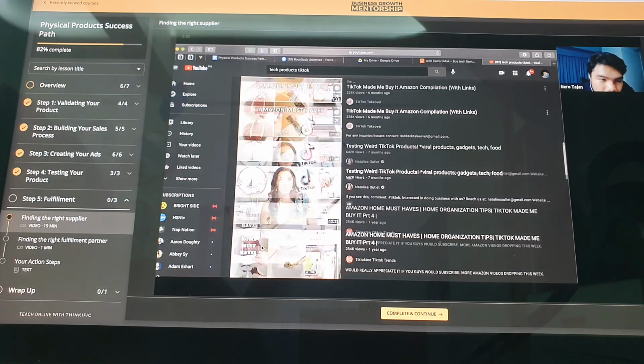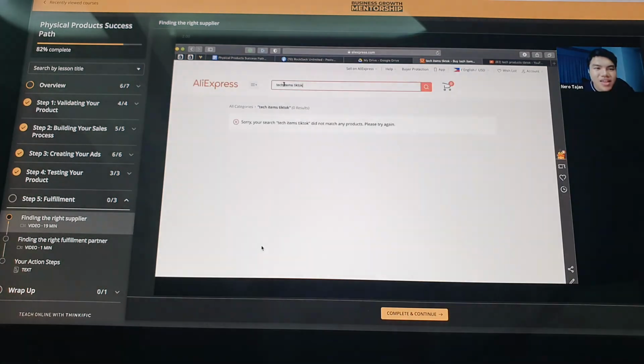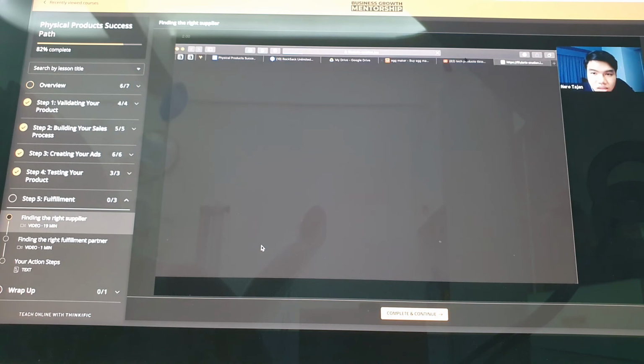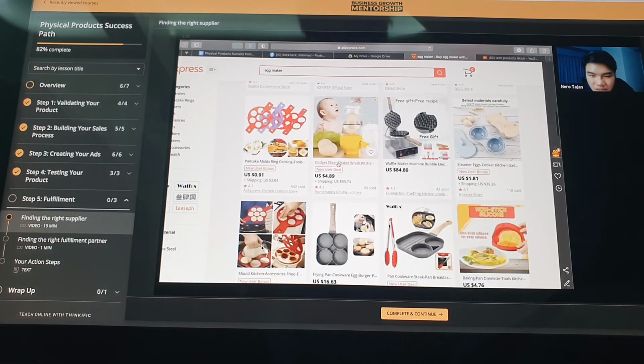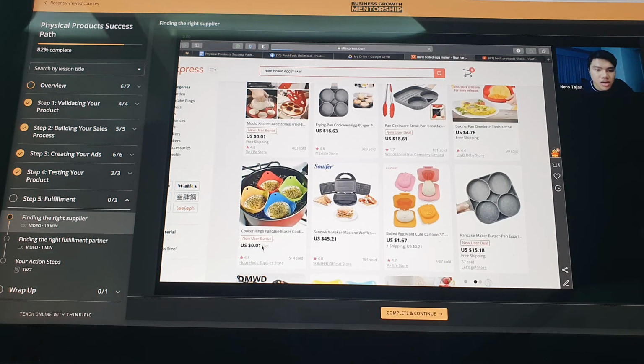Guys, look at the thumbnails. Oh, egg maker. Oh, okay, the egg maker is catching on. But does it work? The egg maker one. Let's do that. So tech shop plus the item: egg maker. Not that one. Okay, again, let's just go with this. This looks nice, because of the pop-ups. Egg slicer. Okay. Hard-boiled egg maker.